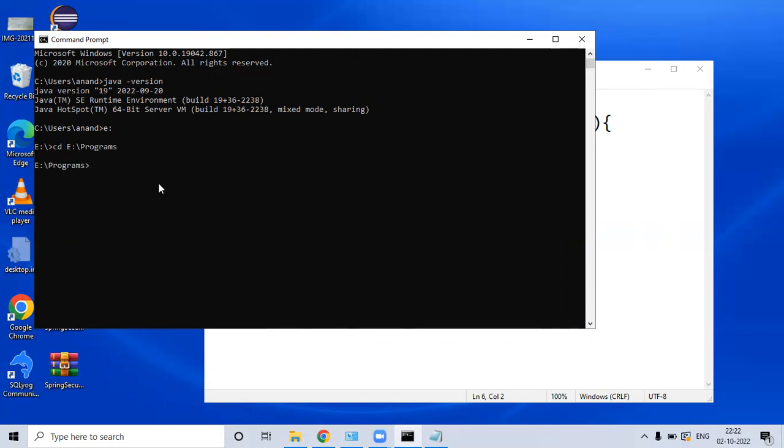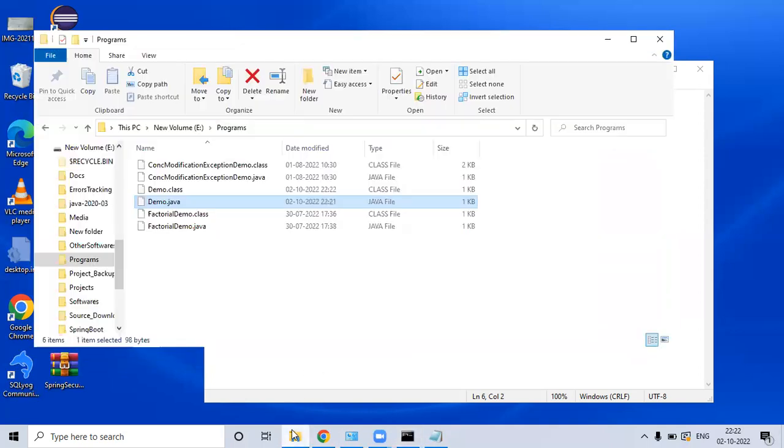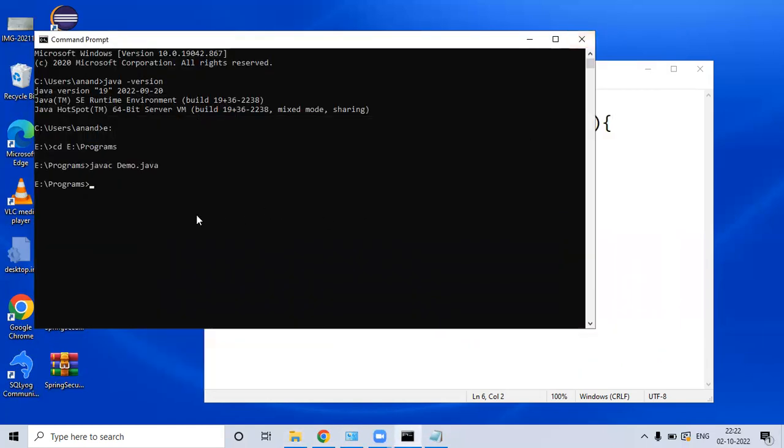Now I'm going to compile the program. javac space demo.java is the command to compile. Now you see there is no error and it successfully compiled the program. Let's see in the drive. After compilation, demo.class is created. It means that it is compiled successfully without any errors. If there is any syntax error or anything, it will show up here.